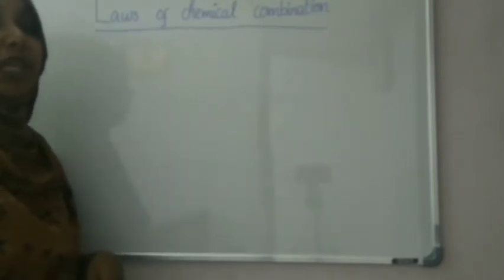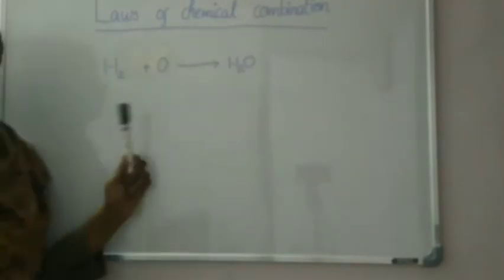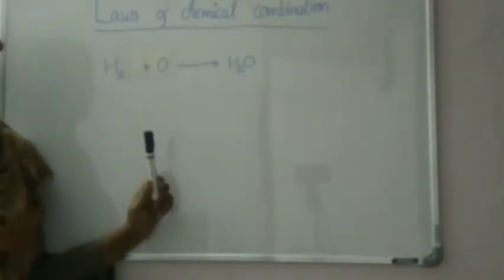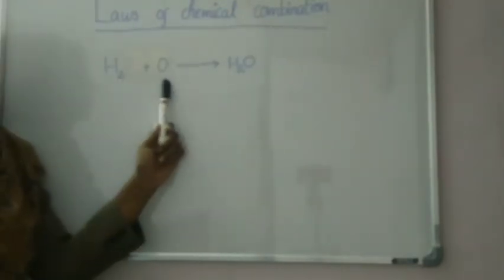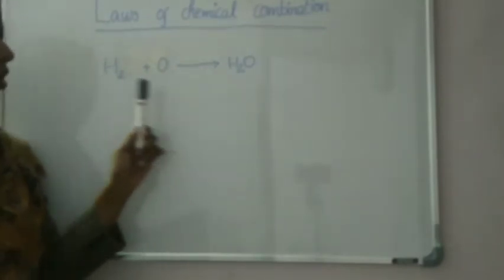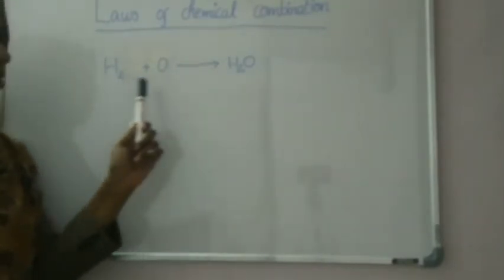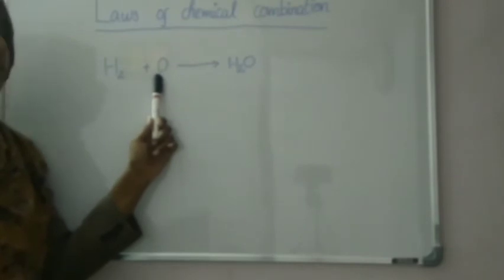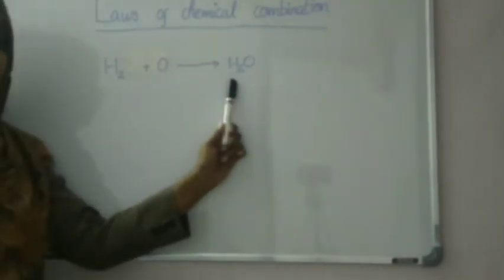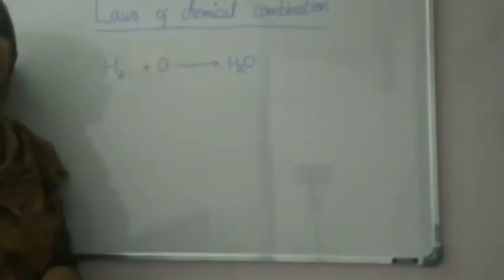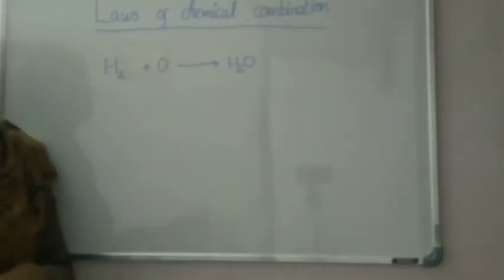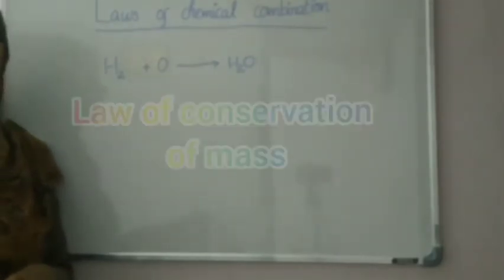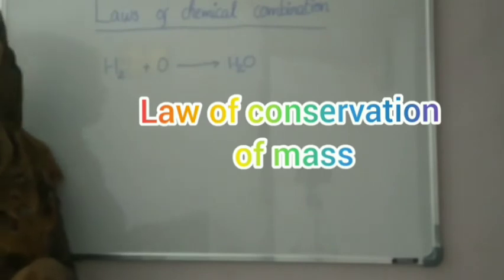We are going to study 2 laws of chemical combination with a simple example. This is the example we are considering. Hydrogen combining with oxygen. 2 atoms of hydrogen combine with oxygen to form water. Okay, this is a chemical reaction. The first law that we are going to discuss is the law of conservation of mass.